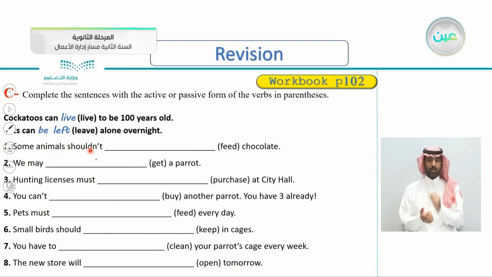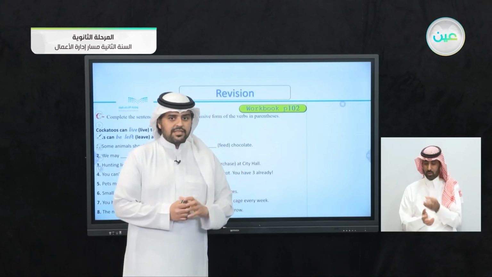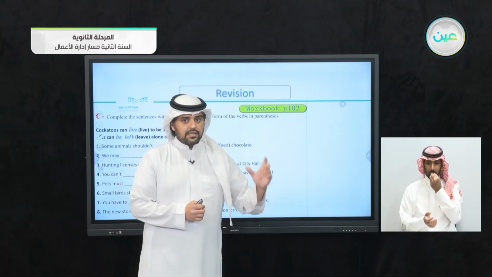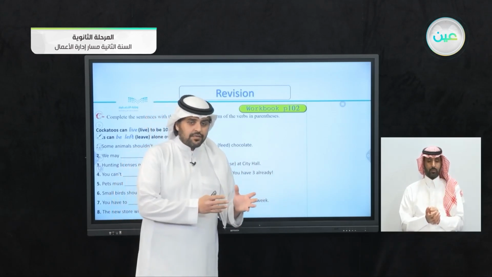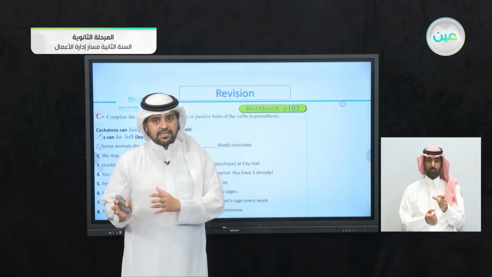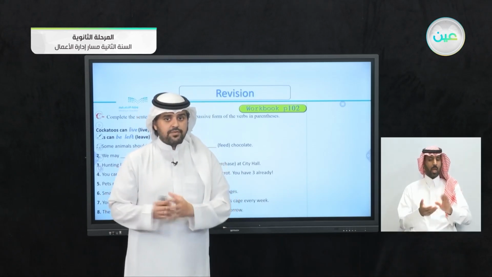Some animals shouldn't feed chocolate. So the verb here is feed. If you remember the form for the active and for the passive, with any forms of be, then the past participle of the verb.